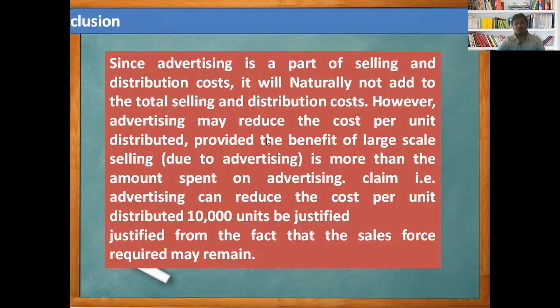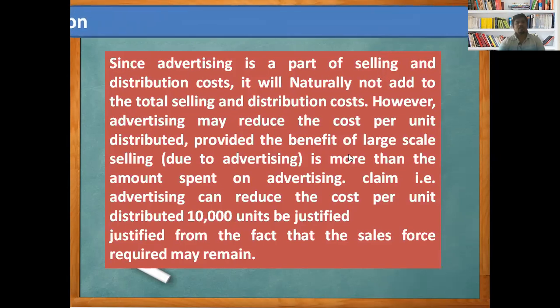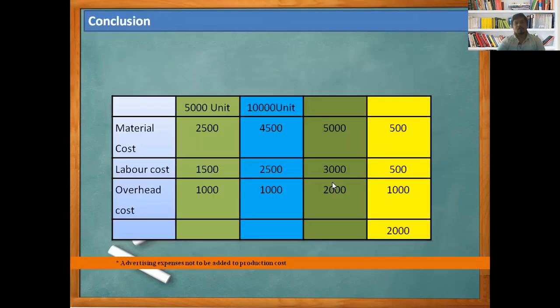Since advertising is a part of the selling and distribution cost, it is naturally not added to the production cost. However, advertising will reduce the cost per unit distributed, provided the benefit of large scale selling is more than the amount spent on advertising. Advertising can reduce the cost per unit. Now look here, I would like to show exactly how the price reduced from 1 rupee to 80 paisa per unit produced.